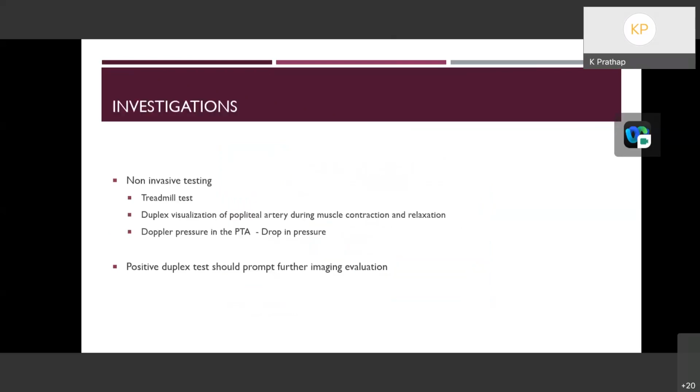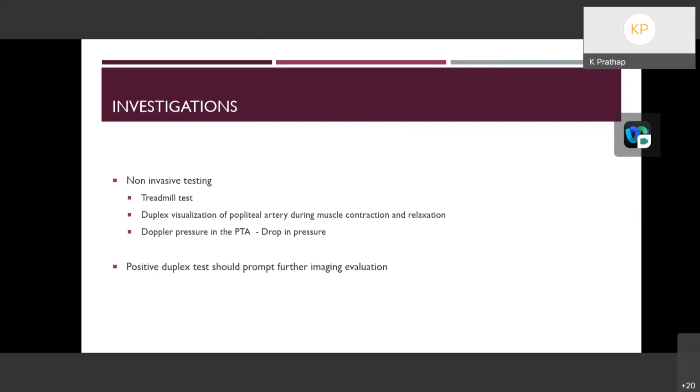Once the clinical suspicion of popliteal entrapment syndrome is made, the patient has to be investigated initially by non-invasive testing. First is a treadmill test, wherein the resting ABI is measured, and the patient is subjected to treadmill testing. Post treadmill, the ABI should be measured, and a significant reduction in the ABI will objectively prove the presence of arterial insufficiency in those patients.